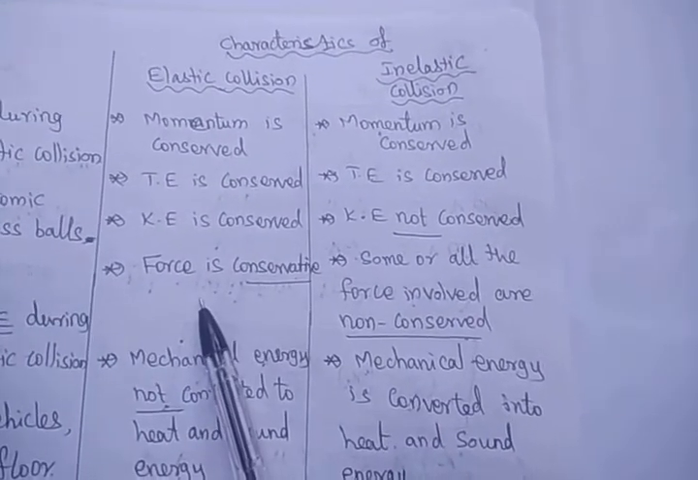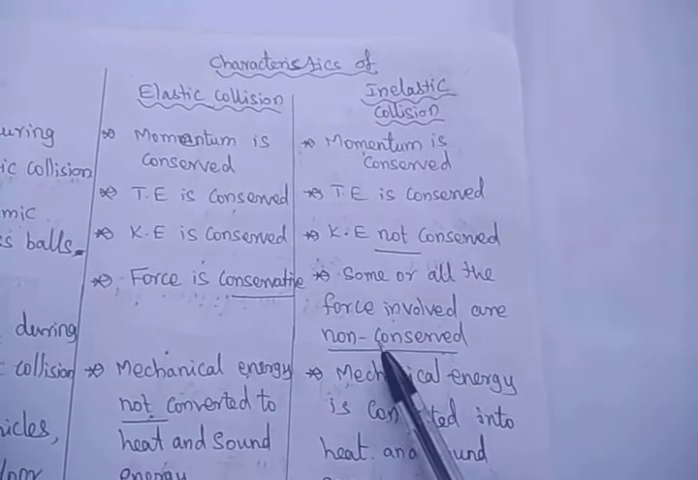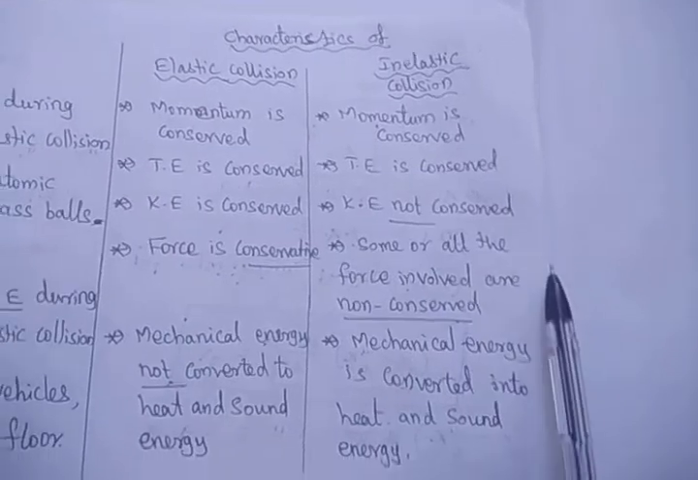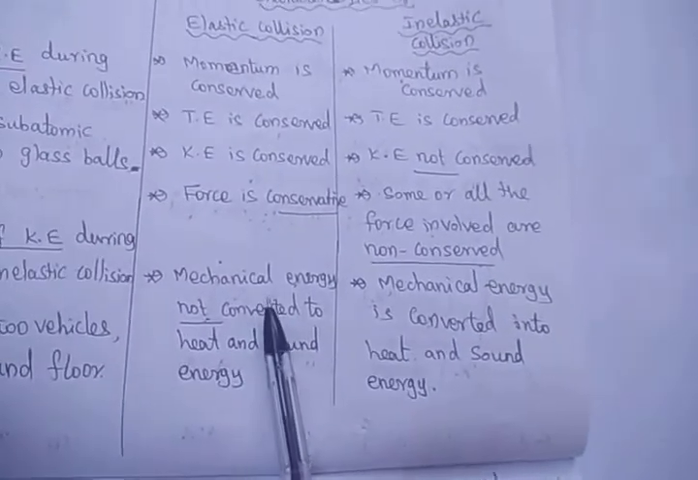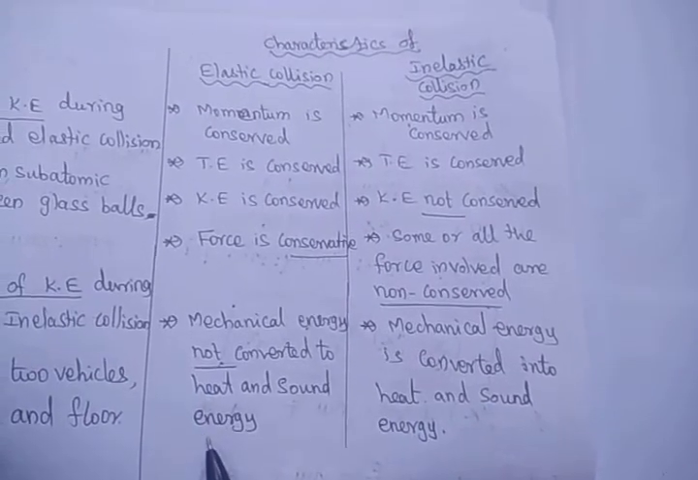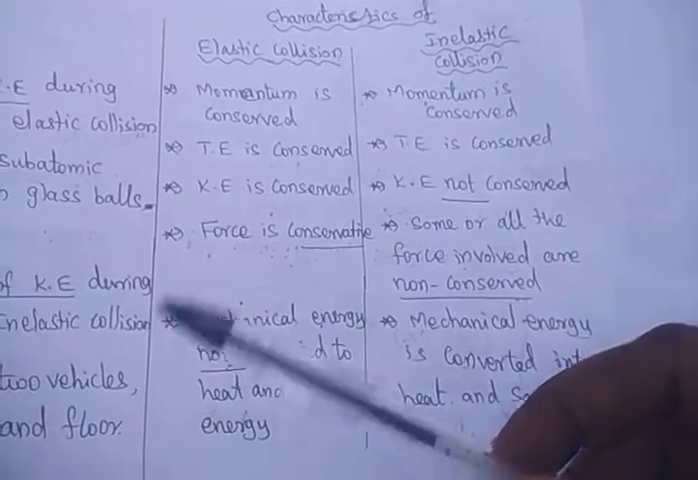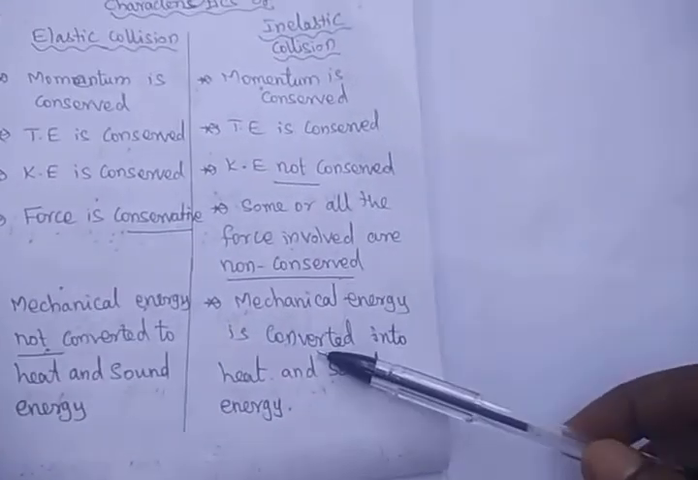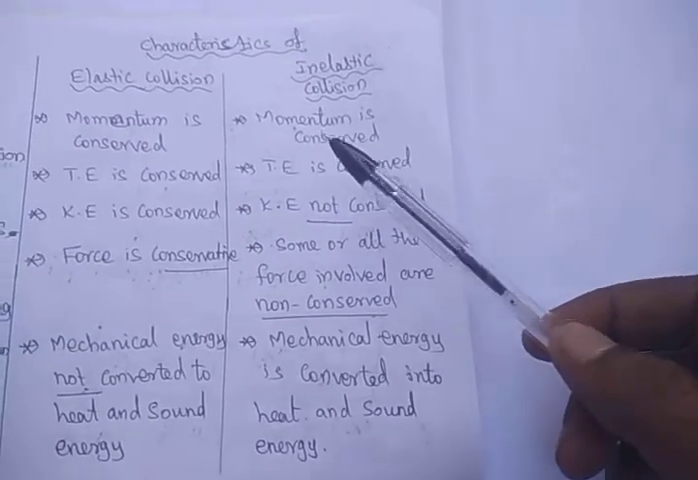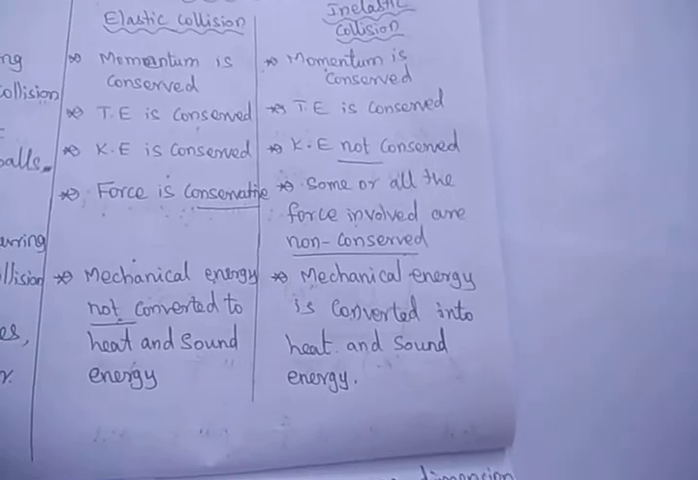In elastic collision the force is a conservative force. In inelastic collision the force is sometimes conservative or sometimes non-conservative. Some or all of the forces involved will be non-conservative. In elastic collision, the total mechanical energy is not converted into heat energy and sound energy. But in inelastic collision there is a loss in kinetic energy, and that loss is converted and comes out as heat energy and sound energy.